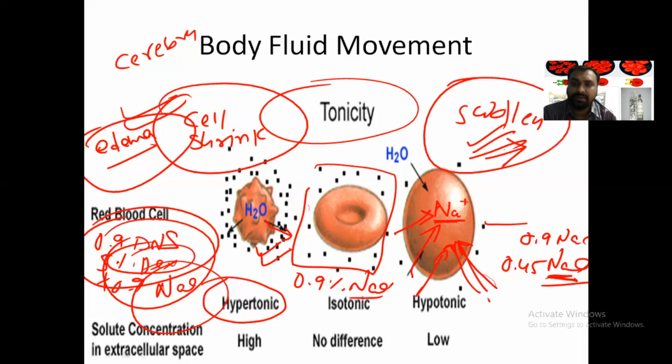Okay, that's why we have to take great care when we are giving hypotonic or hypertonic fluids. The cell can become swollen when we give 0.45 NaCl. So whenever there is a severe dehydration, when the cell has shrunken, in that case we can give the hypotonic fluid.